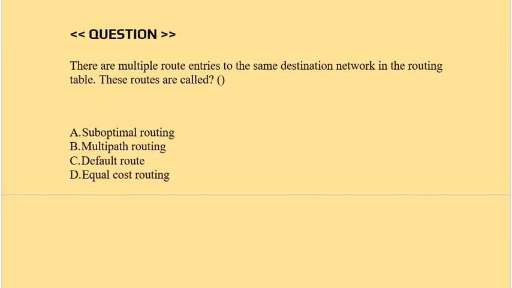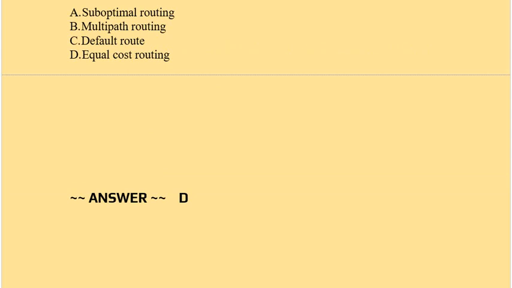Question is there are multiple route entries to the same destination network in the routing table. These routes are called option A suboptimal routing, option B multipath routing, option C default route, option D equal cost routing. Correct answer is option D.